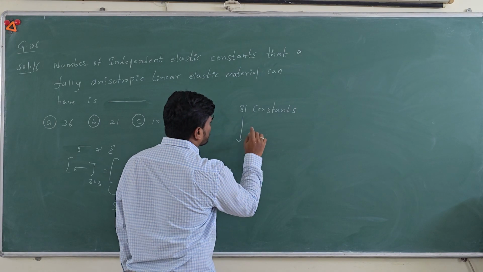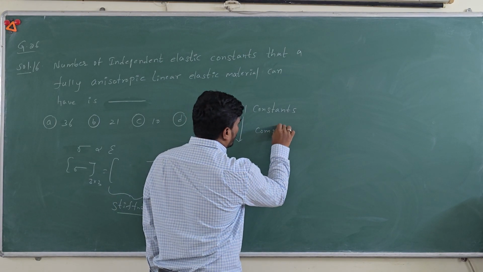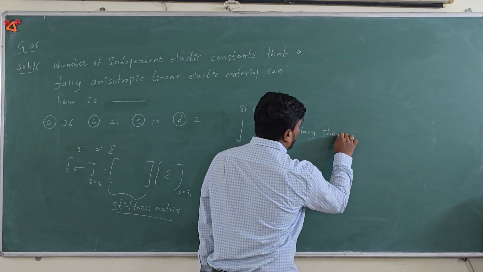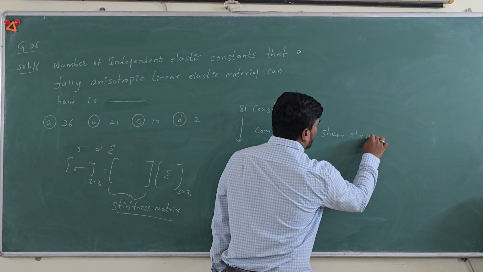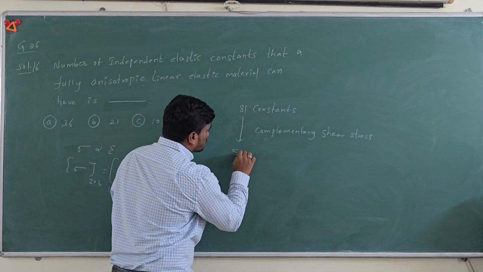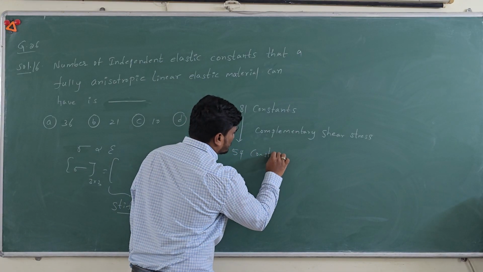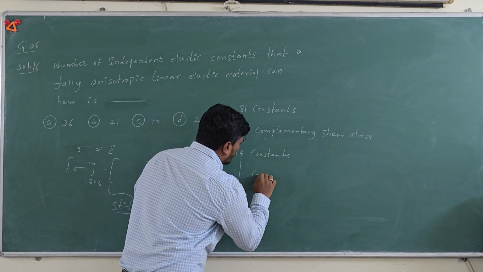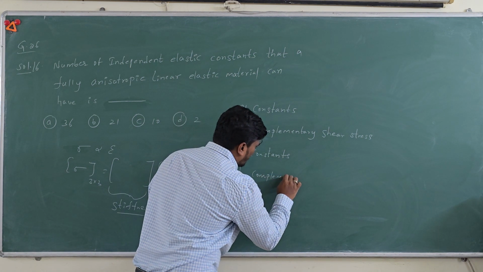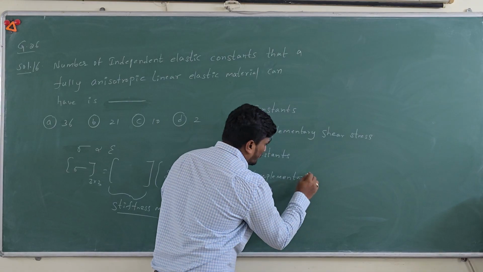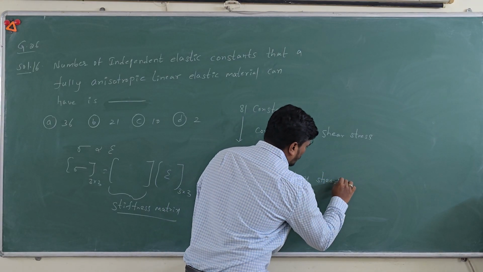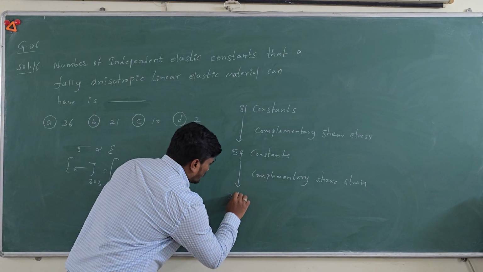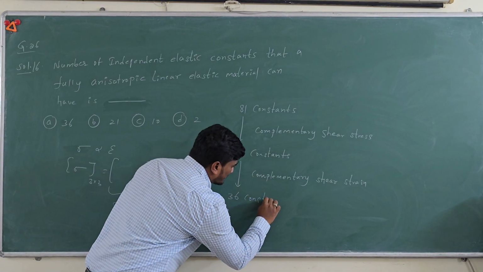By applying complementary shear stress, this can be reduced to 54 constants. Then by applying complementary shear strain, we get 36 constants.